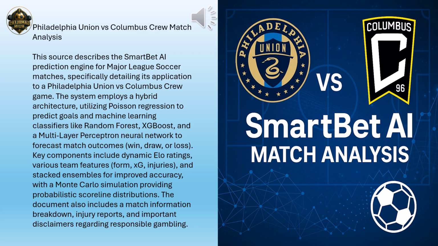To get a better handle on that uncertainty, the AI runs the Poisson regression model thousands of times, 10,000 in this case. Wow. Yeah, each simulation represents a slightly different possible outcome, sampling from the underlying probabilities. This gives us not just a single expected number, but a whole range of potential goal counts. It helps us understand how likely different scenarios are. So it's less about the prediction and more about the range of possibilities.